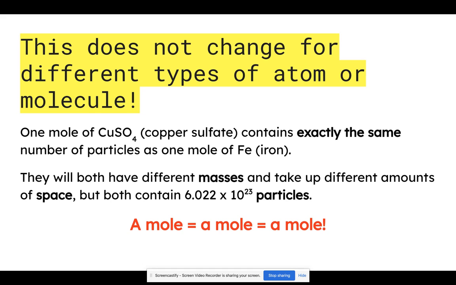Even though it technically contains more atoms, it has the same number of particles because that copper sulfate is bonded together to make 1 unit. So each of those copper sulfate units would add up to make 6.022 times 10 to the power of 23 units, or a mole of copper sulfate, and each of those single iron atoms would add up to the same number. They will both have different masses and will take up different amounts of space, but both contain 6.022 times 10 to the power of 23 particles. So a mole is a mole is a mole.